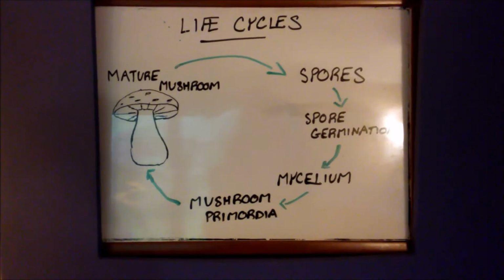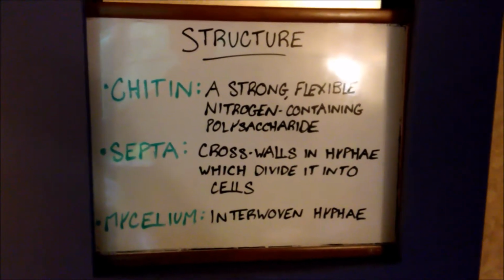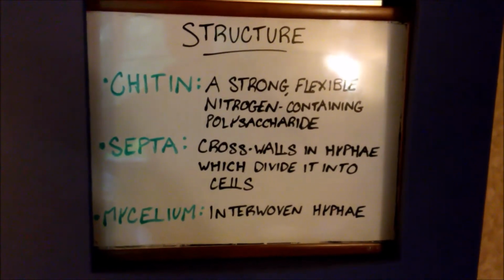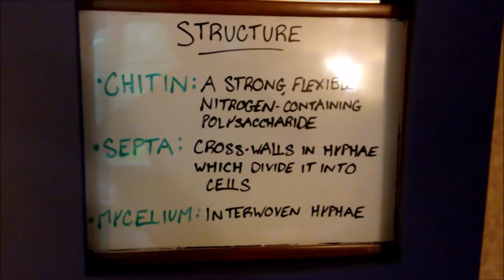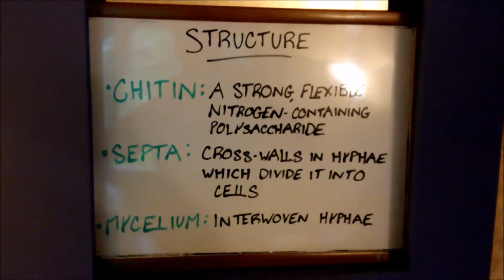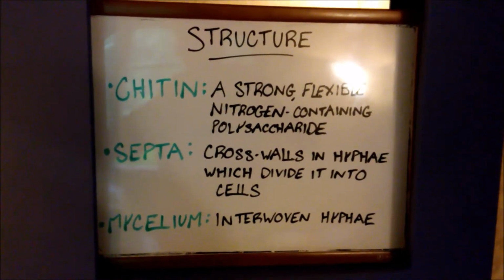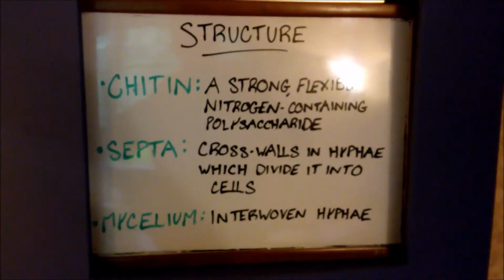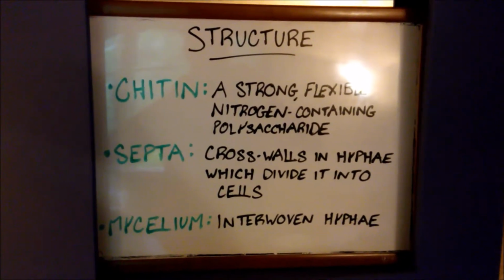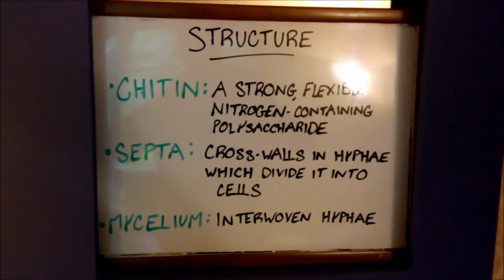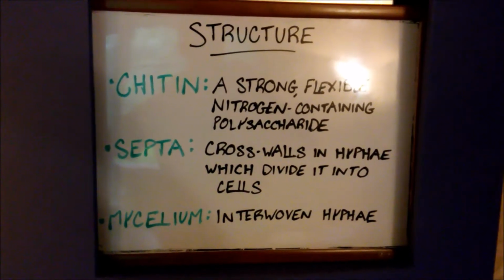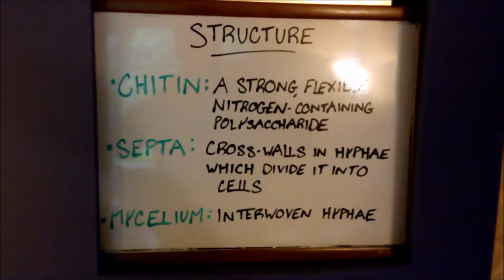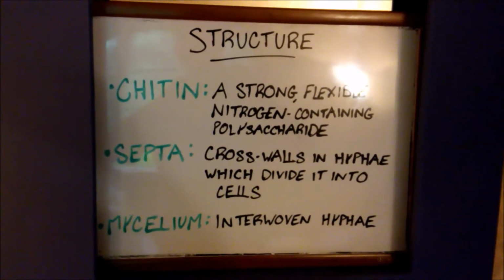new, mature mushroom. A large part of the structure of a fungus is chitin, which is a strong, flexible, nitrogen-containing polysaccharide used for support. It is identical to the chitin found in the external skeleton of insects. Another part of the structure is the septa, which are cross walls in the hyphae, which divide it into cells with large enough pores to allow transport of nutrients between cells.